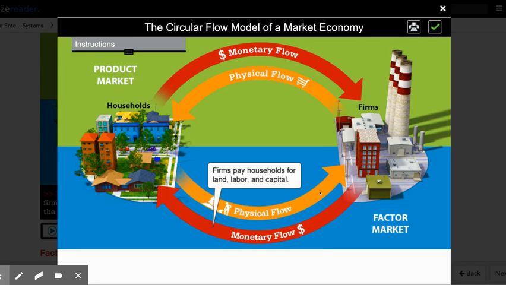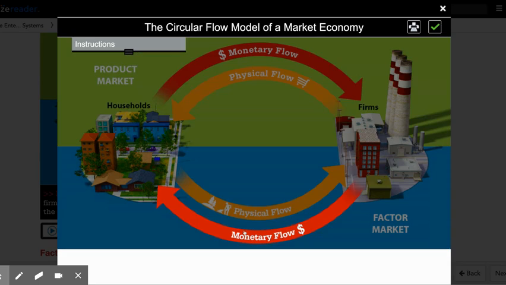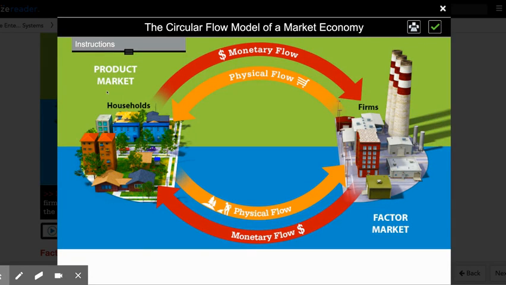Once this exchange has taken place in the factor market, firms have those factors of production that they need in order to produce goods and services. And we, because of this money flow, have earned income. You and I have earned the income that we need to enter the product market. Here's where it gets fun. We get to go shopping.